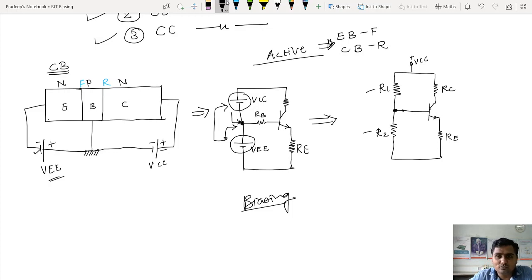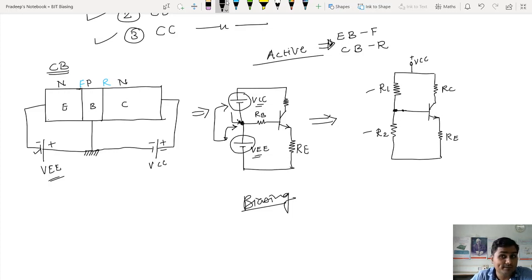जैसे जो काम ये दो बैटरीज कर रही हैं VCC एंड VEE, वो दोनों काम, सॉरी वो एक काम R1 and R2 दोनों मिलके कर रहे हैं, is it? And that is the importance of biasing circuit. So see, this is my circuit. Now this is the common base configuration.